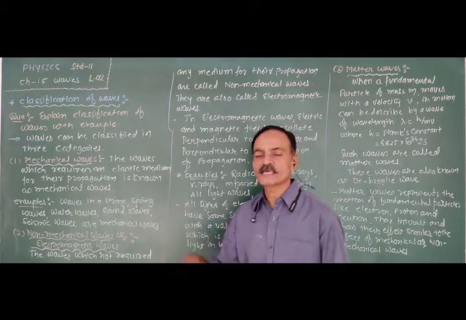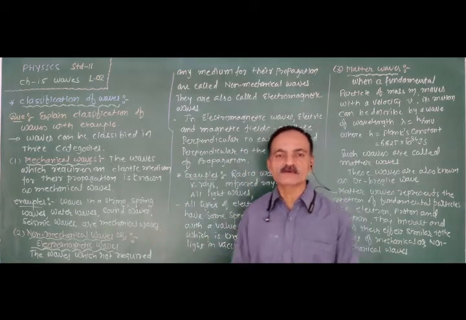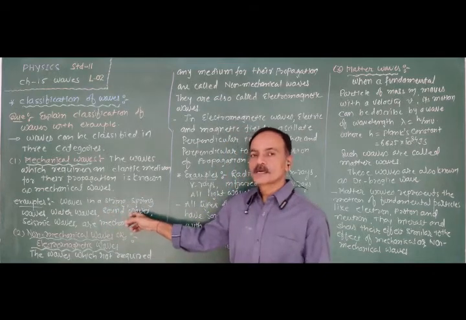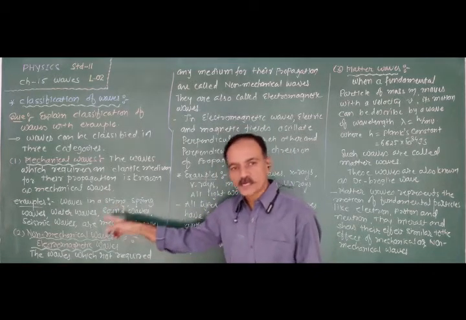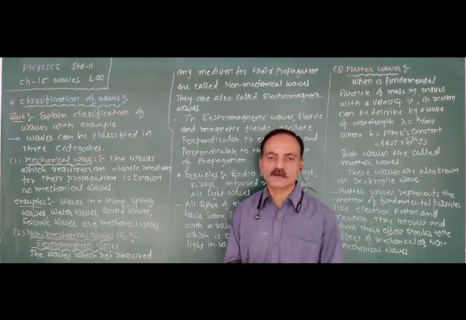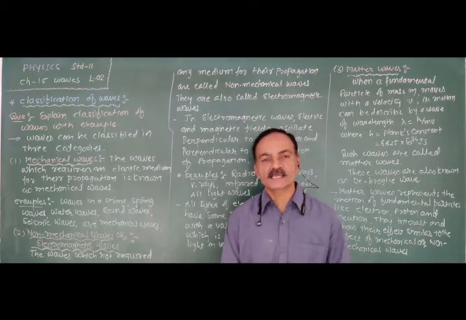Such waves are known as the mechanical wave. Examples are the waves in a string, spring waves, water waves, sound waves, and also seismic waves.